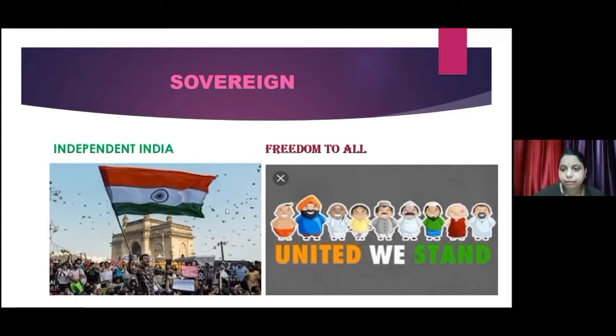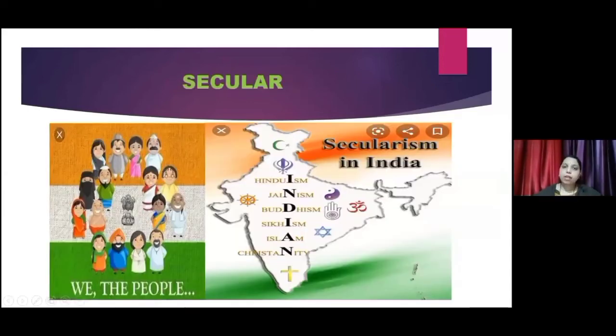The next point is secular. Now, what is secular? In India, there are many kinds of religious people. Every religion has the right to enjoy and follow their religion, and whichever religion they want to choose, they can choose it. So the government will not discriminate among the people. They will not give importance to any one religion. They have to treat everyone equally.